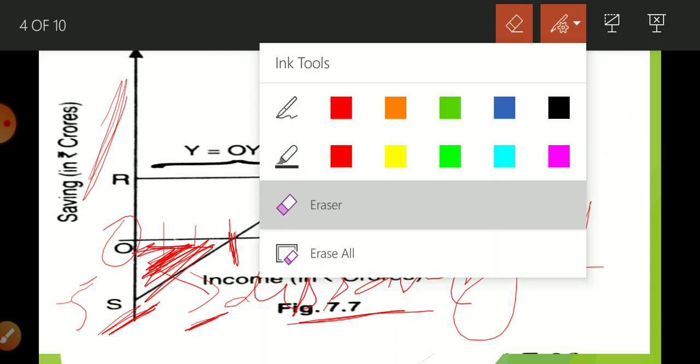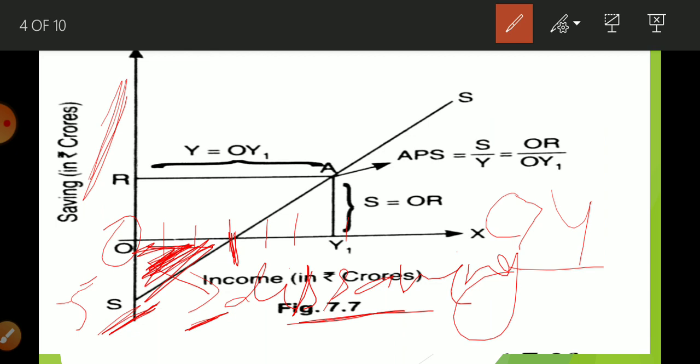Suppose you are earning 50 rupees but you are expending 100 rupees. So this is the condition of dis saving. How are you going to arrange this extra 50? You are going to take money from a friend or from your guardian. But you have to return it later, so that is why it is considered dis saving. The second option is that if you have any balance, you are going to use it. So again this is dis saving.